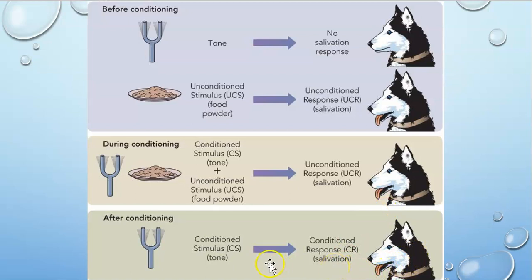Because only the conditioned stimulus was present, the response is now a conditioned response. So the tuning fork is the conditioned stimulus, the food is the unconditioned stimulus, and the response depends on which stimulus is there. If the unconditioned stimulus is there, the response is an unconditioned response. If you only have a conditioned stimulus, the response is a conditioned response.